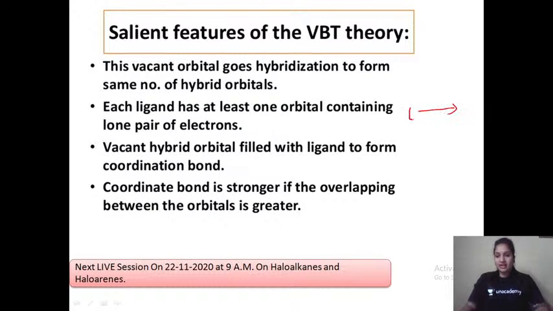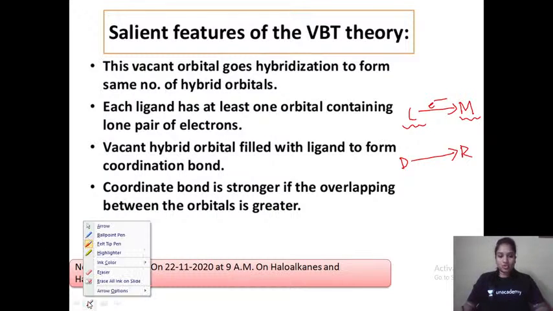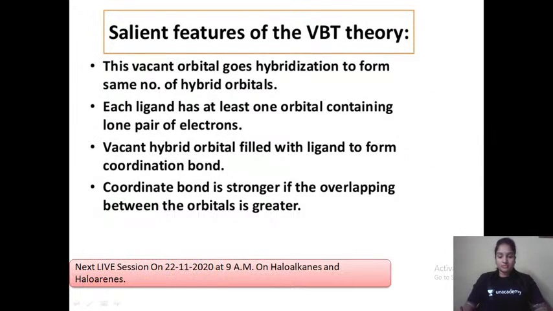What is a coordination bond? When the ligand donates its electrons to the metal. We usually represent the coordination bond with an arrow from the donor to the receiver. So who is the donor here? Ligand is the donor. Who is the receiver of the electrons? Metal is the receiver of the electrons. So during the donation, there will be formation of a coordination bond.